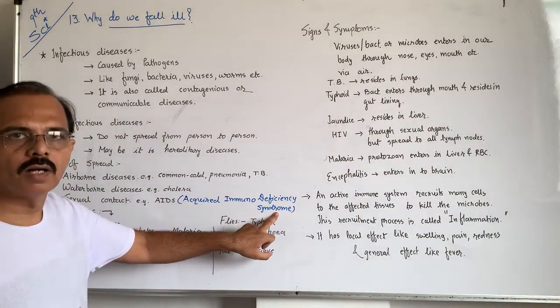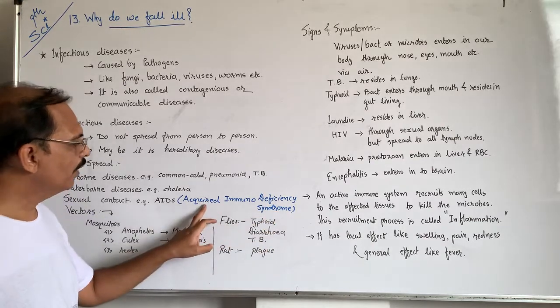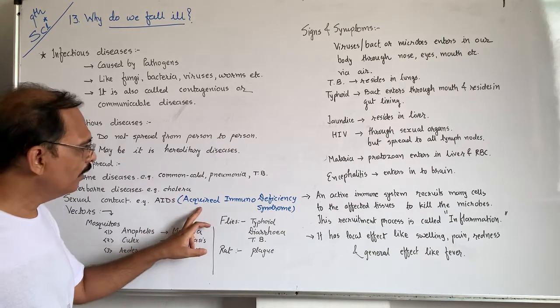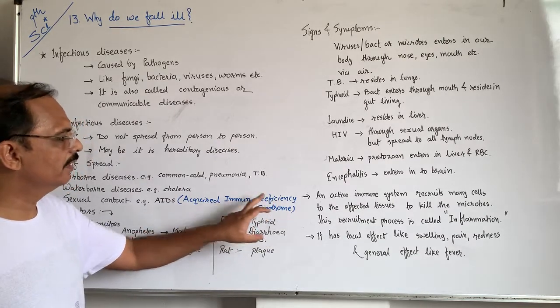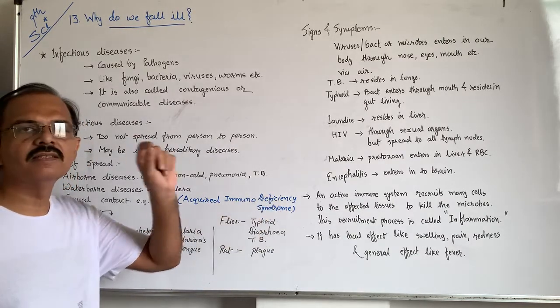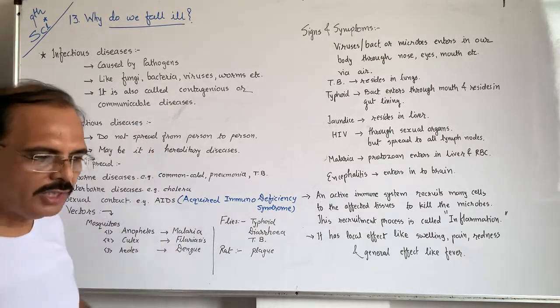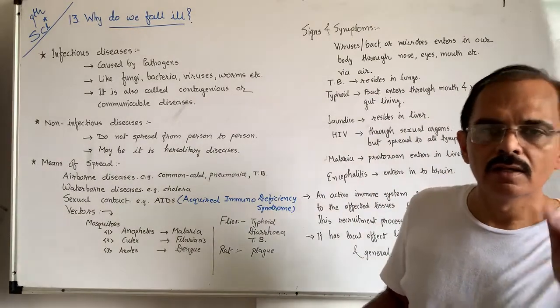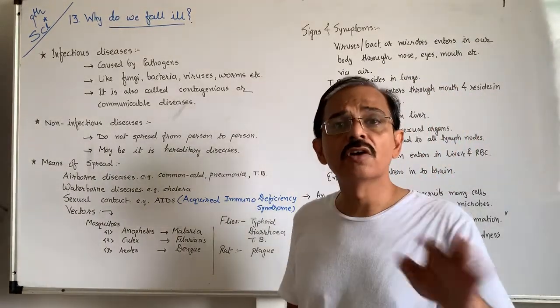Acquired means gaining, obtaining. Acquired what? Immunodeficiency. Immune system deficiency is there, meaning our body's total immune system is low or destroyed.